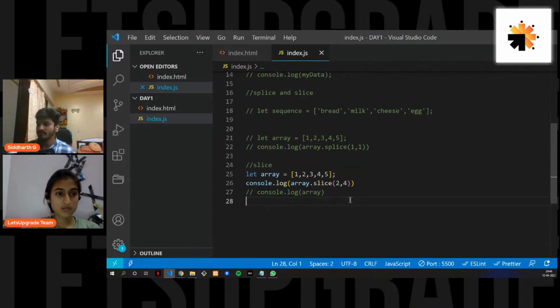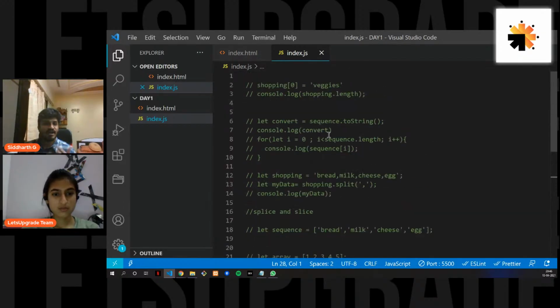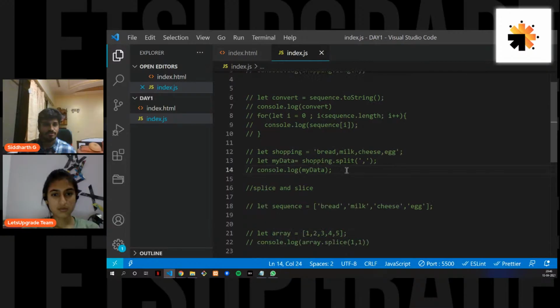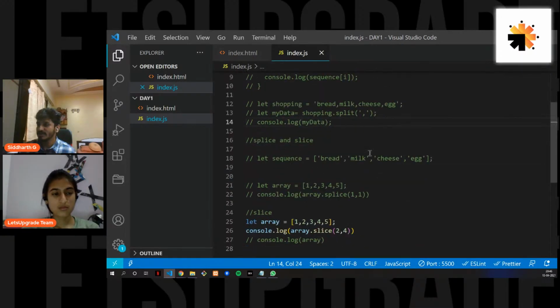And if you are very well aware and comfortable with splice and slice, you can also try the other array methods that we went through, the length array method, push and pop and shift and unshift also. There are some array methods other than those also. So this is what we covered today. This was the array part. Very important, but very easy.